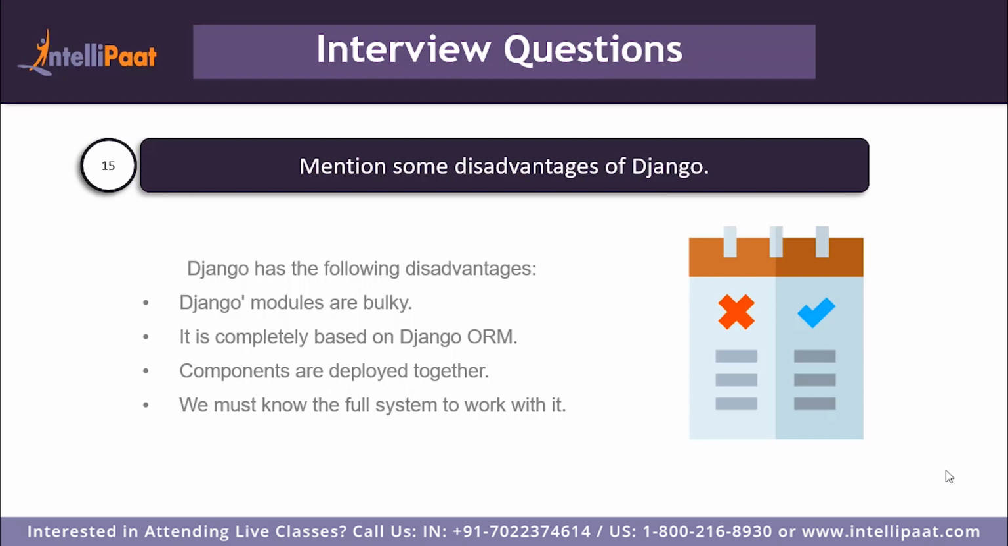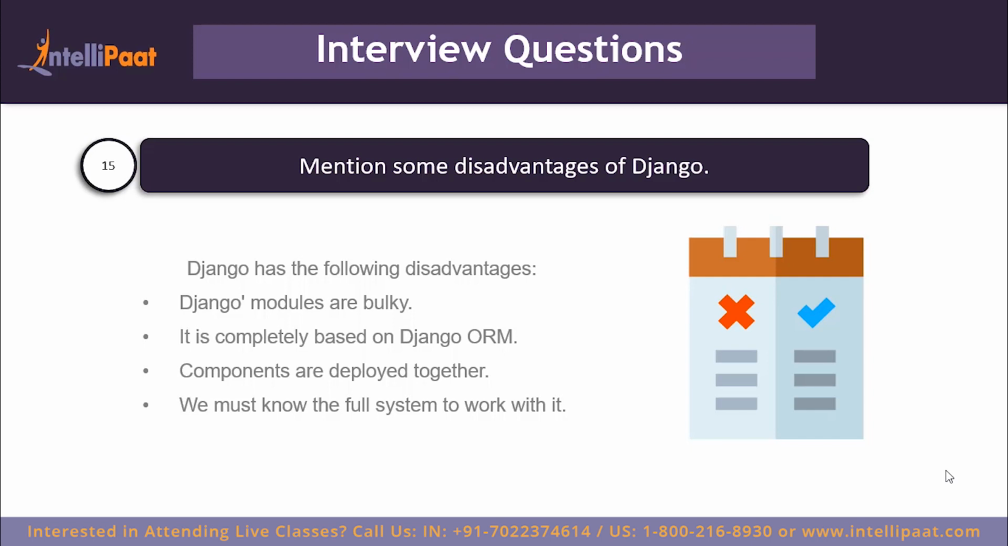The next disadvantage is that it is completely based on Django's ORM. So if you were not quite fond of Django's ORM, if you were uncomfortable with it and wanted to use another ORM written in Python, Django doesn't allow you to do that because Django's entire ecosystem is quite tightly bound with the Django ORM. So if you were to replace it with another ORM, it will not work. So unless you are comfortable with Django ORM, using Django could be a bit of a difficulty.